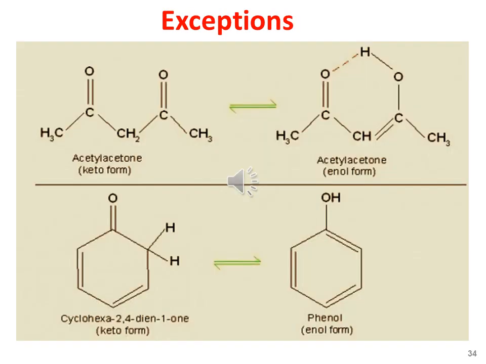Here on this slide, you may see that the enol form of acetyl acetone is exceptionally stable because of the intramolecular hydrogen bonding. Similarly, if we compare the structure of phenol with that of cyclohexa-2,4-dien-1-one, phenol is the enol form, whereas cyclohexa-2,4-dien-1-one is the keto form.